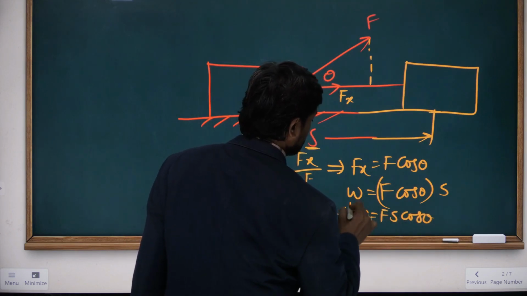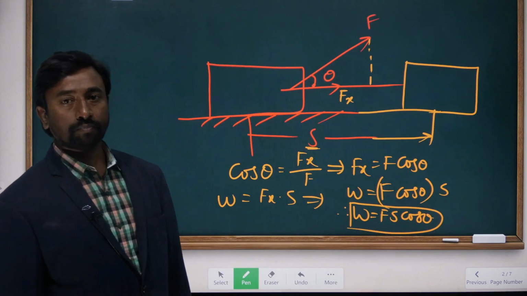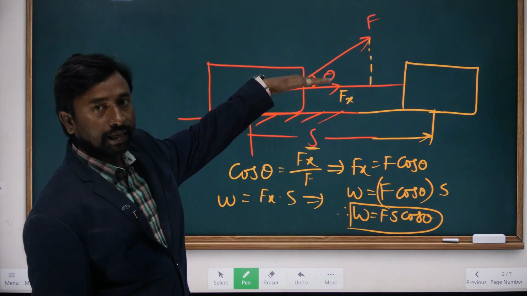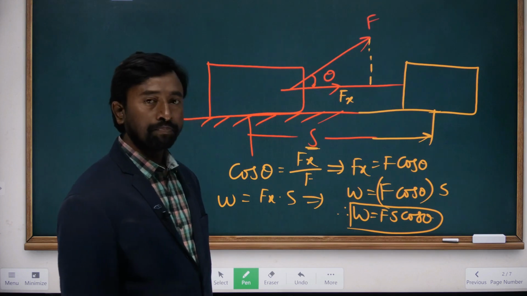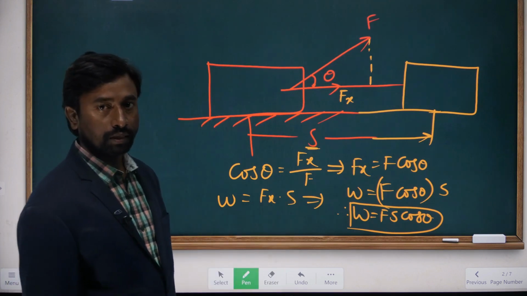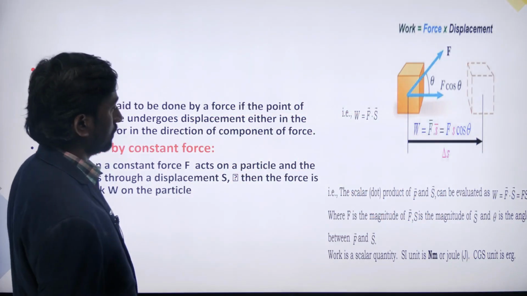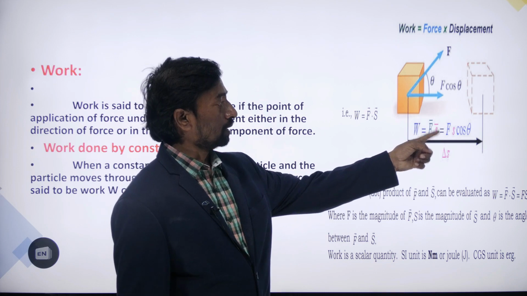This is the expression for the work done in the case where the force is applied on the body at a certain angle with the horizontal. Like this we are going to see different cases in the next. So the same formula we got now, W is equal to F into s cos theta.